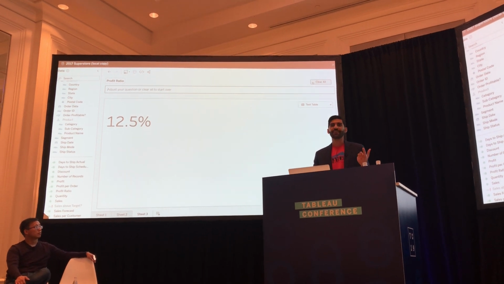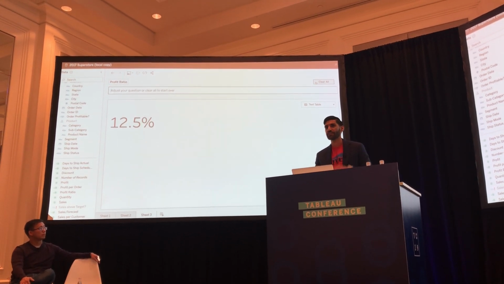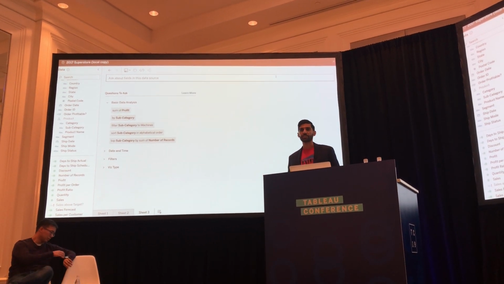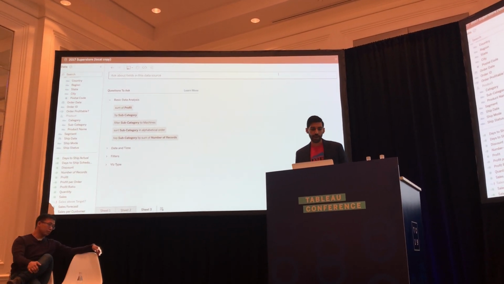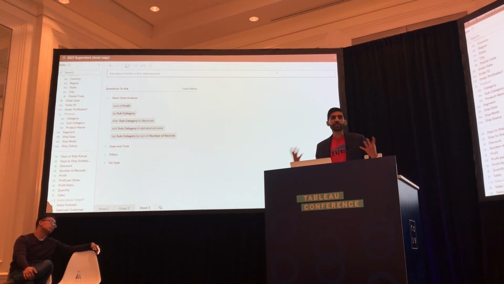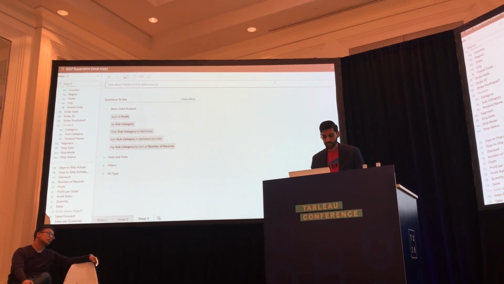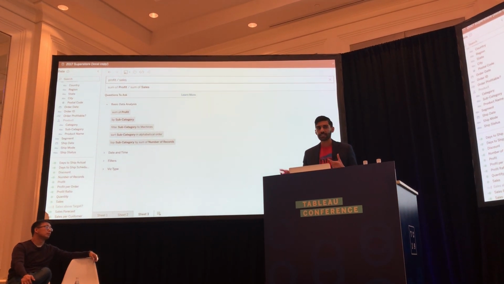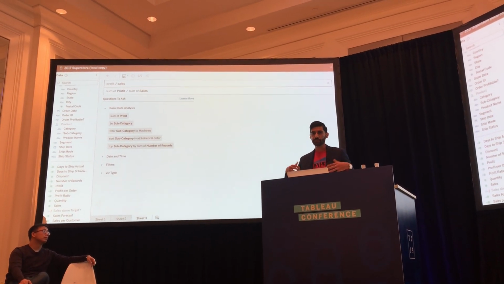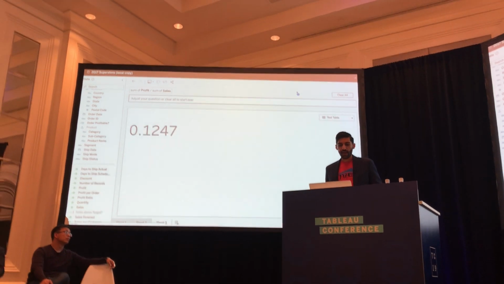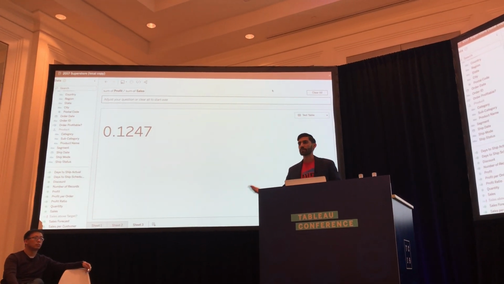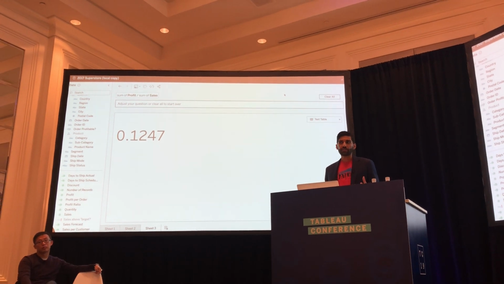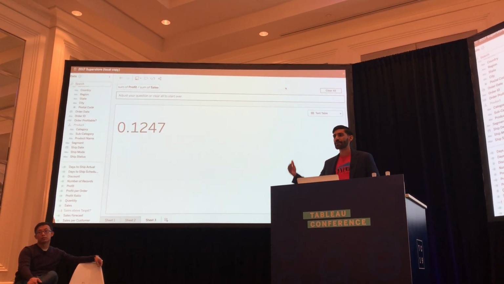But let's pretend for a second that I actually didn't have that calculation in the data source. In Ask Data, you can actually compute calculations ad hoc and on the fly. So if we wanted to recreate that profit ratio calculation, I can simply type in profit over sales, and you can see we're again inferring some of the missing pieces because it's not a complete question, and we're computing that calculation dynamically at runtime.